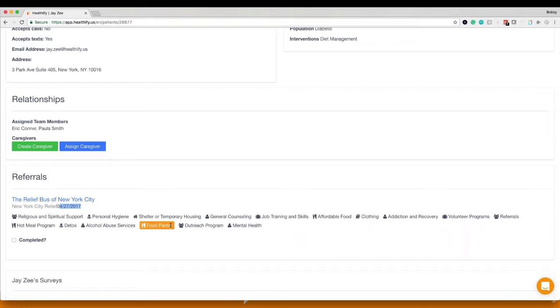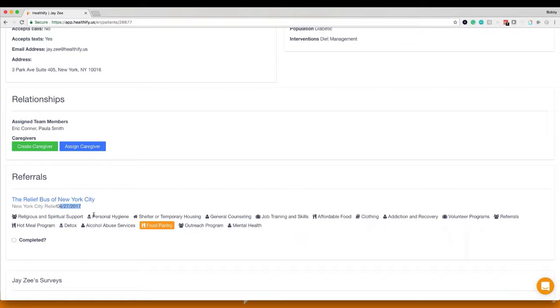So now you can know that when you made this referral on 4/27, you can go in here and ask, hey, how did that referral go? How did that conversation go when you went to the Relief Bus? Ideally, Jay had a chance to go there, got the services that he was looking for, and is on the road to better health. So that's one way you could find out that information.